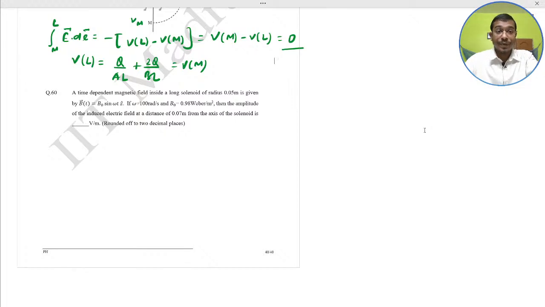I just discussed the 59 questions with solution, and the last question, question number 60, just do yourself and give me feedback in the comment box with the answers. What would be the induced electric field at the distance, in volt per meter?